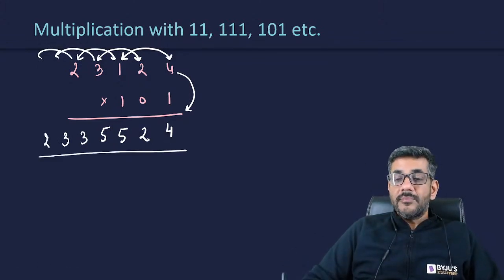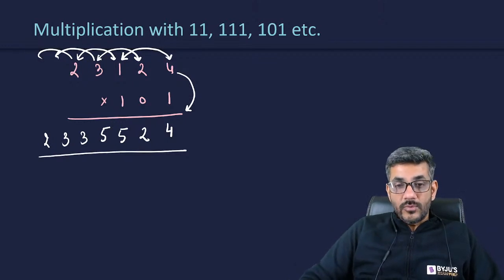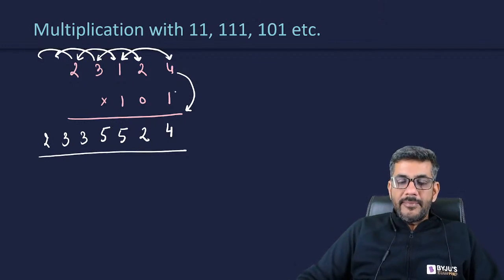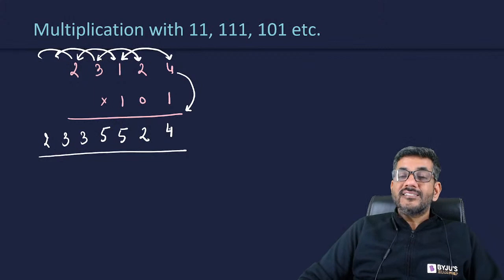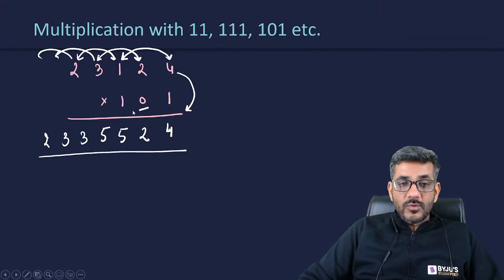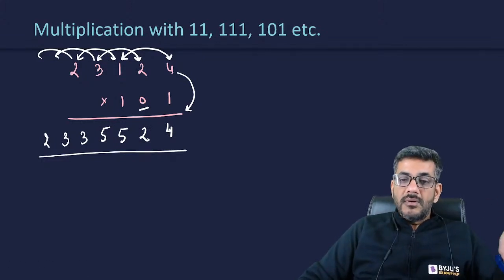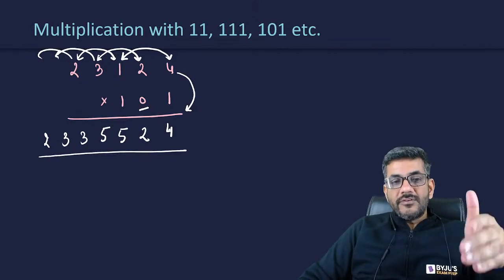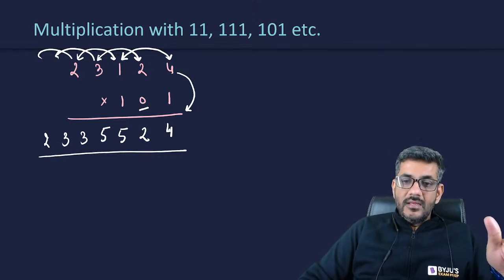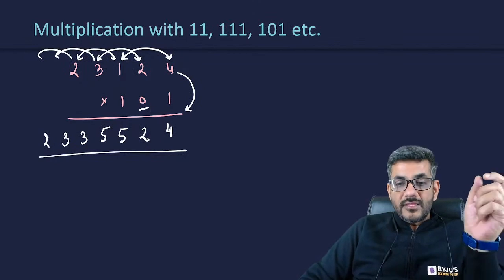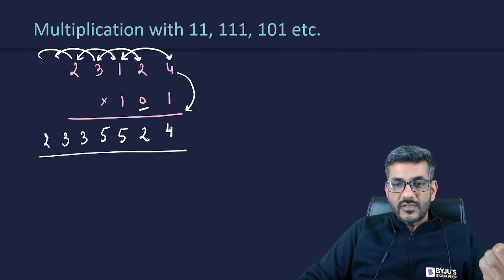This is how we multiply the number by 101. I would repeat. First of all, we wrote 4 as it is. Then we wrote 2 also as it is. The reason is this time we have a 0 in between. If it was a triple 1, after 4 I would have done 4 plus 2. But because it is 101, after 4 I am writing 2 as it is. Then you do 4 plus 1, leaving the 2 in between because there is a 0 for that.